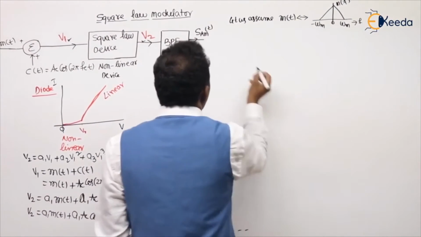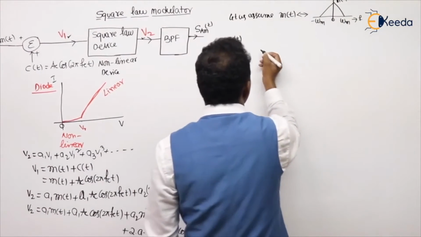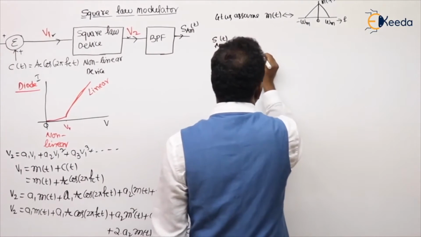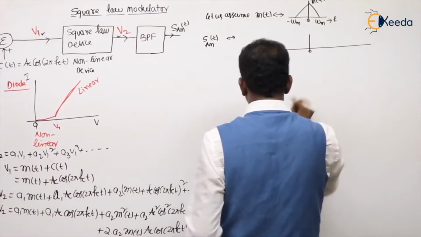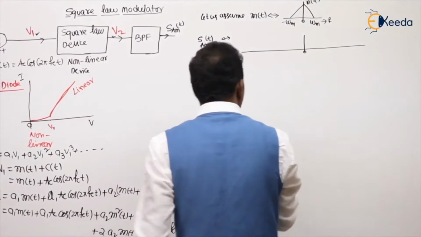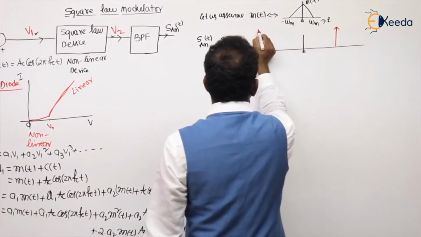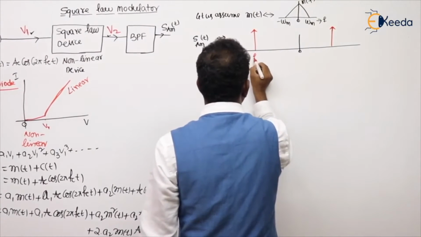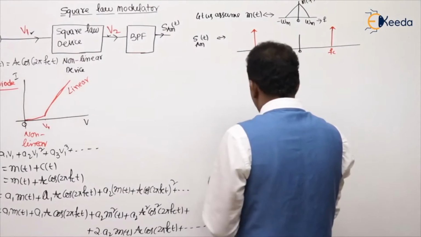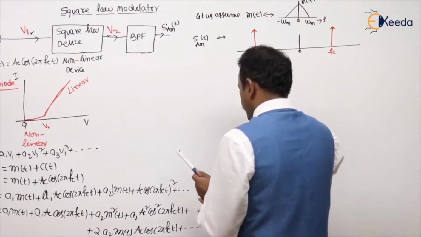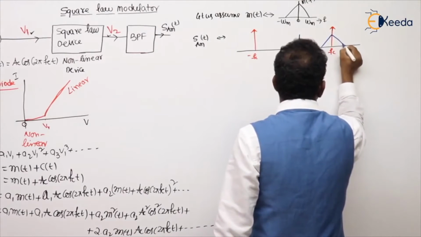Now, what is the AM spectrum? We already saw AM has one carrier frequency component existing at f_c, and the mirror component at minus f_c. And we have upper side band from f_c to f_c plus omega_m, and lower side band from f_c to f_c minus omega_m.